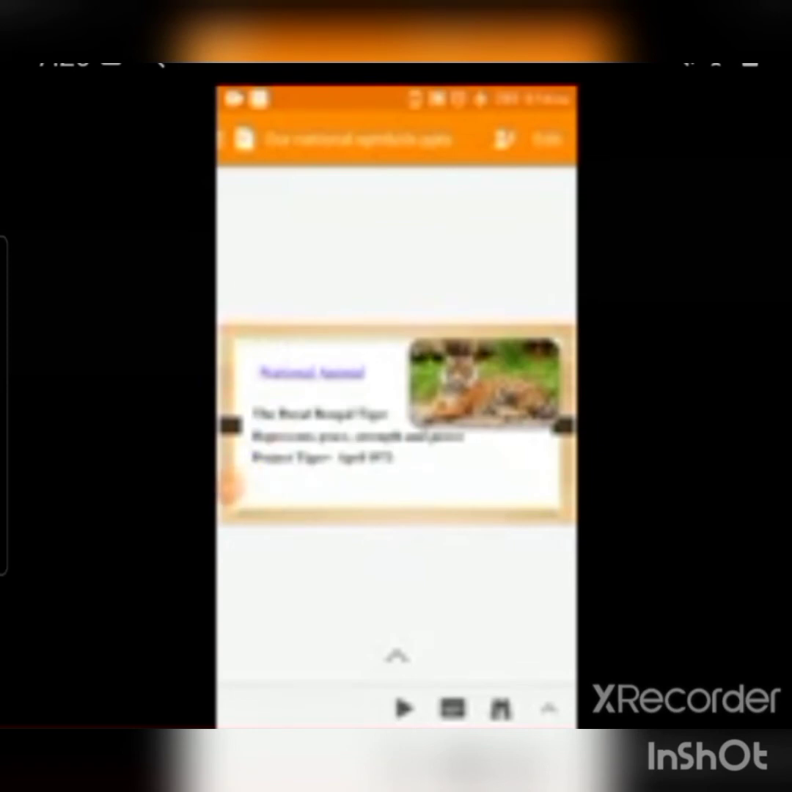National animal. The Royal Bengal tiger is the national animal of India. It represents grace, strength, and power. Due to the tiger's number decreasing gradually, in April 1973, a special project called Project Tiger was started by the Indian government to provide protection to the tigers. Now they are in a comfortable and safe position in India.